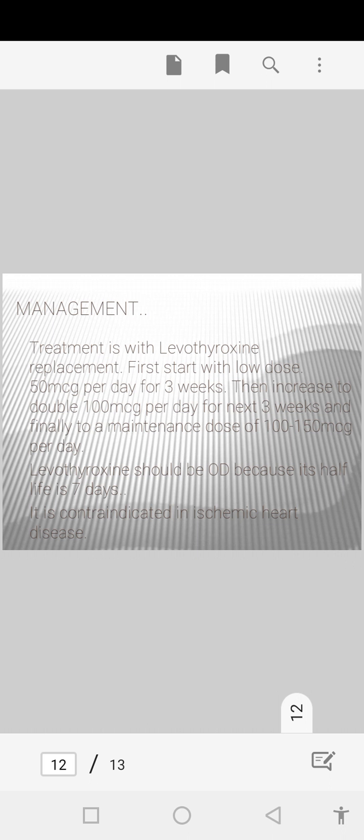Levothyroxine should be given once daily because its half life is 7 days. Ischemic heart disease is a contraindication, so we should take care of that. In this way we can manage the patient with hypothyroidism by giving these two drugs, levothyroxine and liothyroxine.